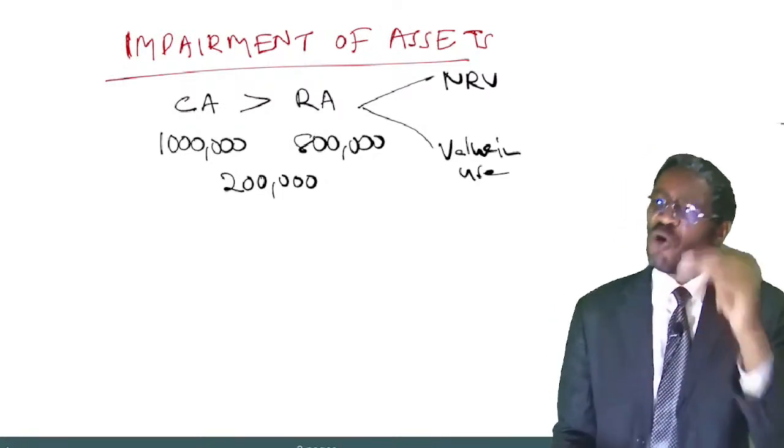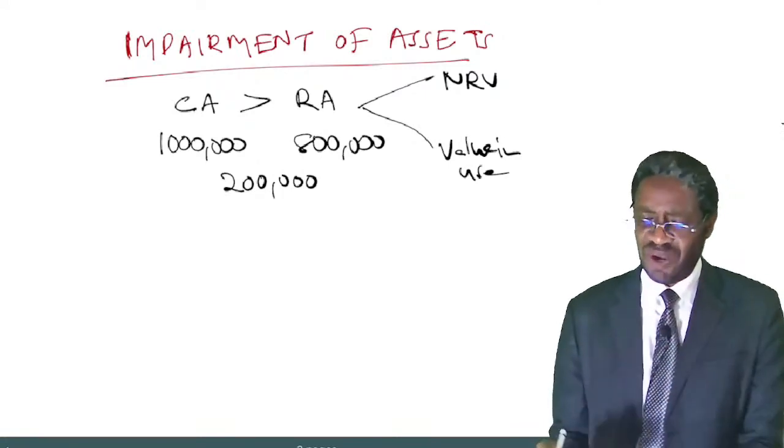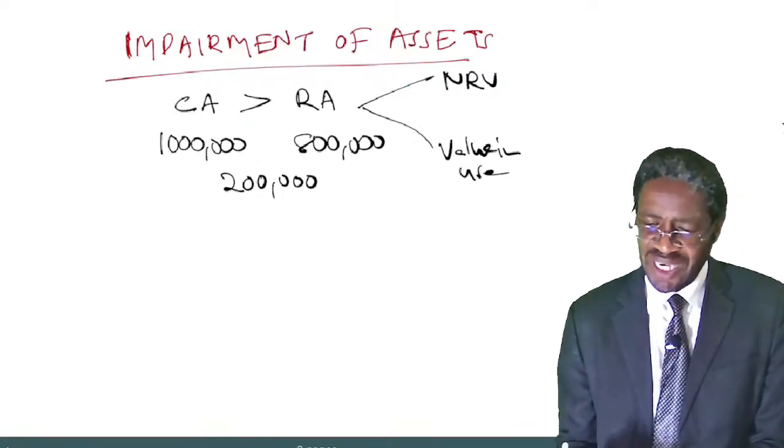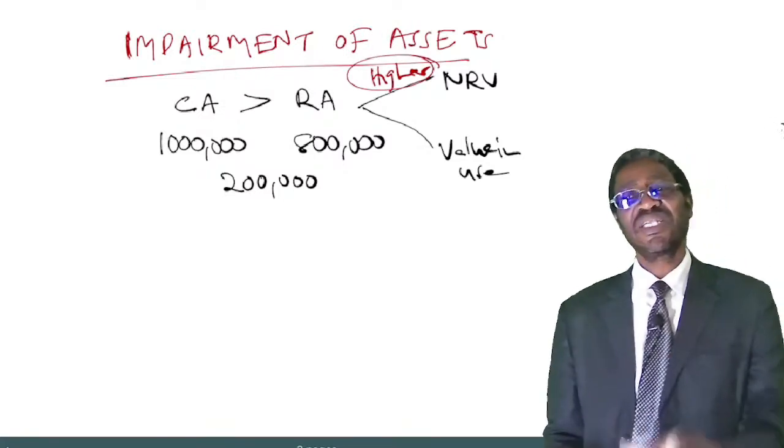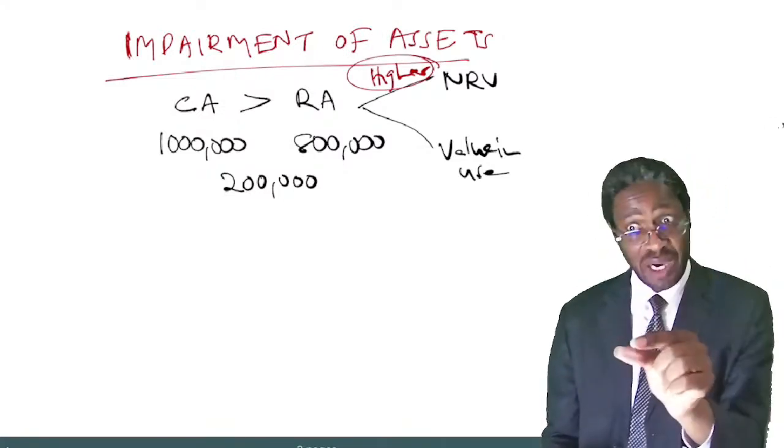Whichever of the two amounts is higher, that is what you consider to be the recoverable amount.